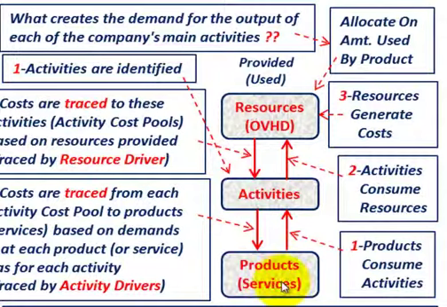Okay, so the ABC logic is that these products are going to consume activities. Obviously, you need support on your products to manufacture them, for example, the engineering, purchasing, sales, and so forth. So products are going to consume activities, and the activities are going to consume our resources.